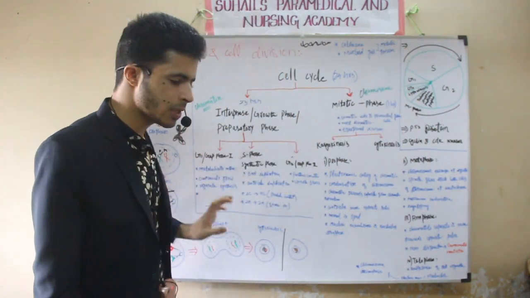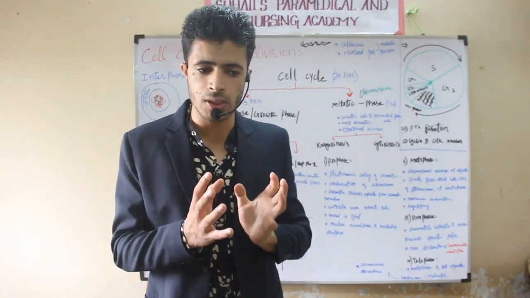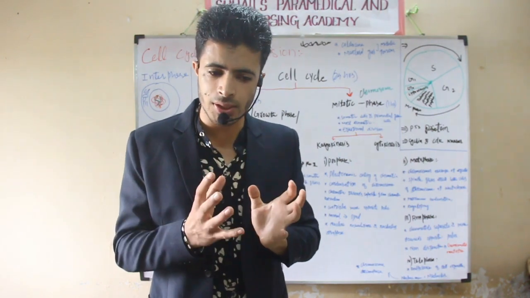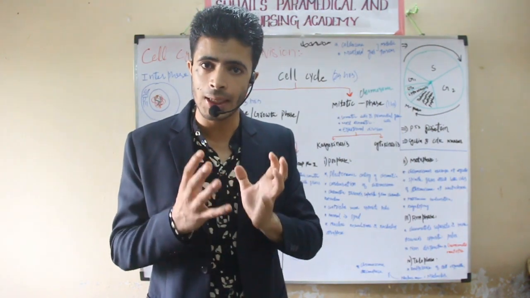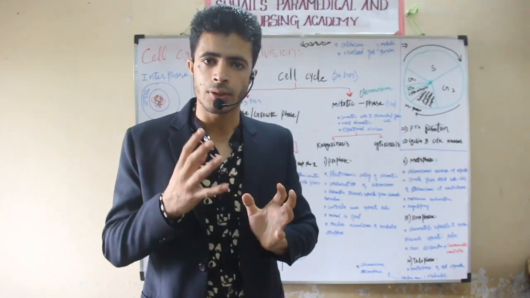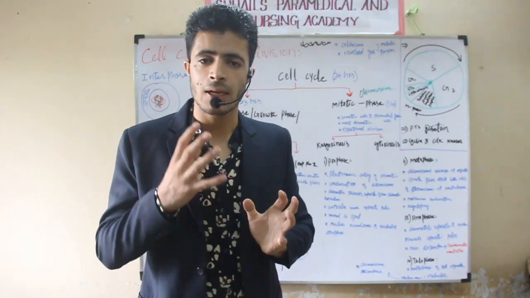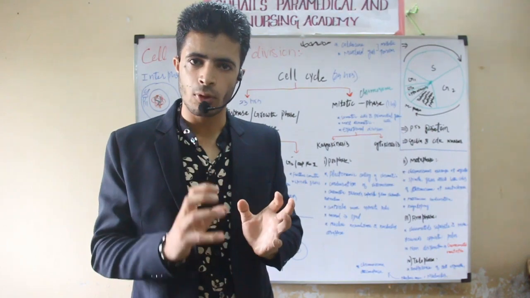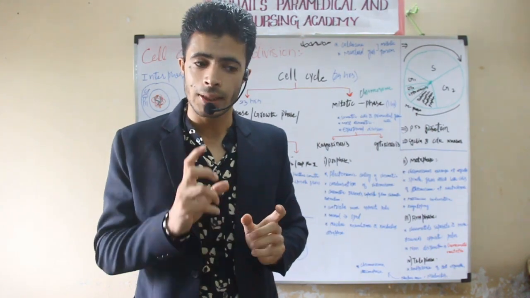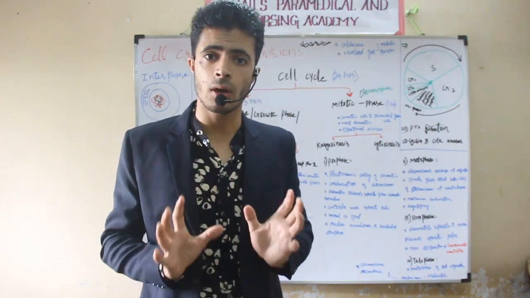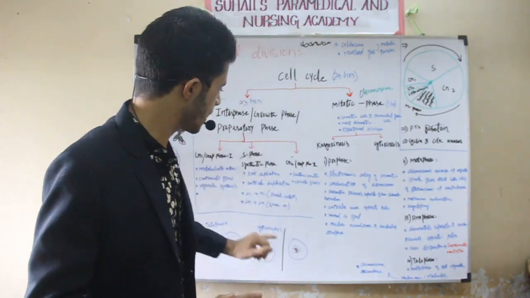What is the G1 phase? The G1 phase is the metabolically active stage. In this stage, the cell is metabolically active. Metabolically active means there will be anabolism as well as catabolism occurring inside the cell. That is why it is metabolically active.